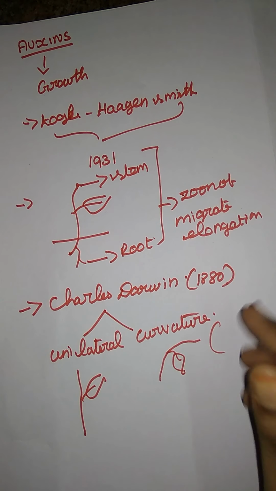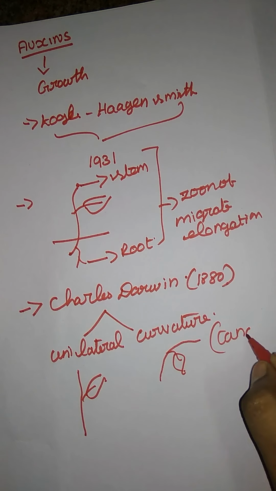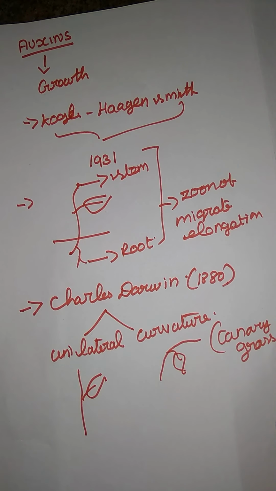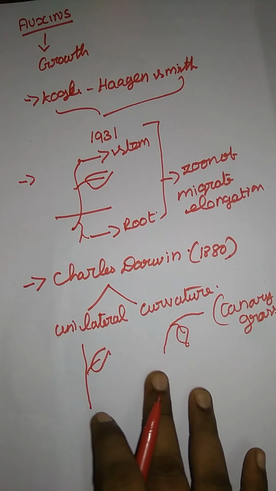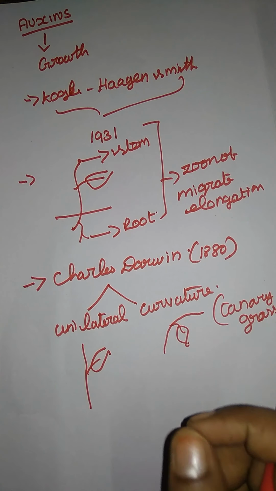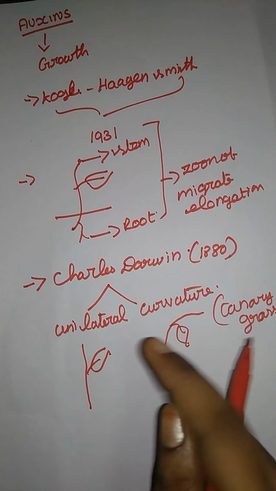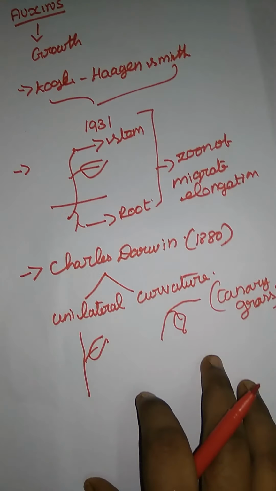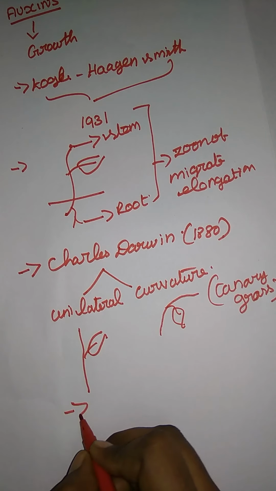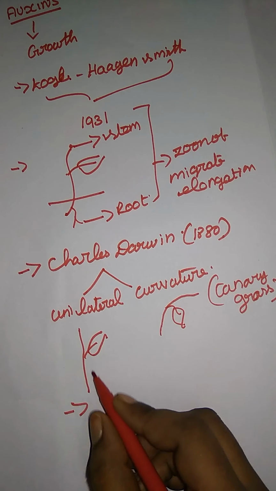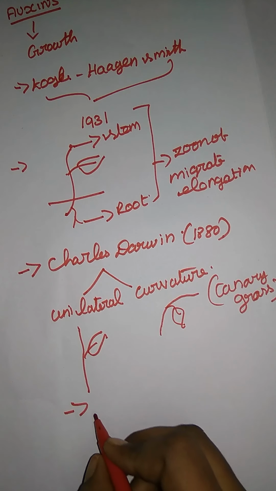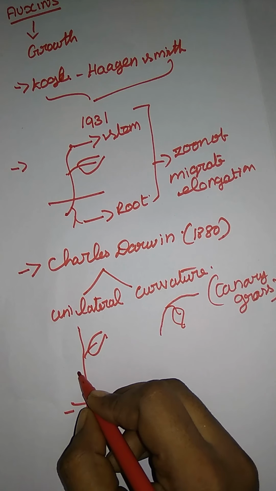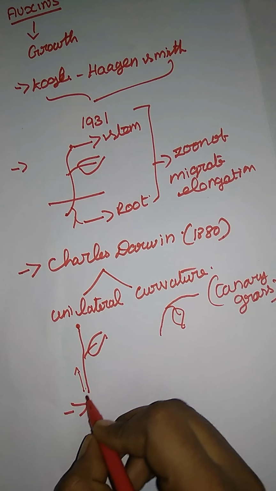He observed one plant, that is the canary grass. Canary grass is usually grown in the garden itself. He identified that there is some chemical in that plant that is responsible for the curvature and unilateral growth of the plant. After that he came to the conclusion that some influence is transmitted from the tip of the coleoptile to the base region.